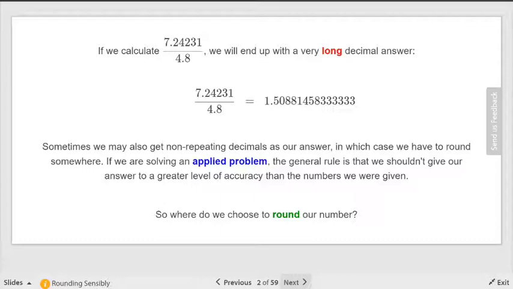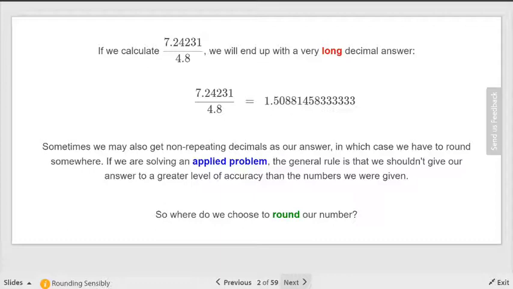So do I write all those decimals, all those digits after the decimal in my answer? Probably not. Okay? Now, if you're in a calculus class or something, and you do that, you write them all down. But there are some rules for if you're allowed to round. And in this area, we're allowed to round, clearly, or else we wouldn't be doing rounding first. So we need to talk about how we're going to round our number if we're doing this in an applied number.